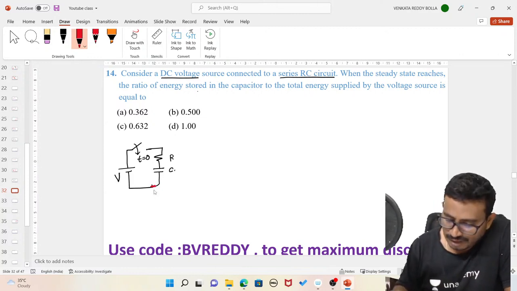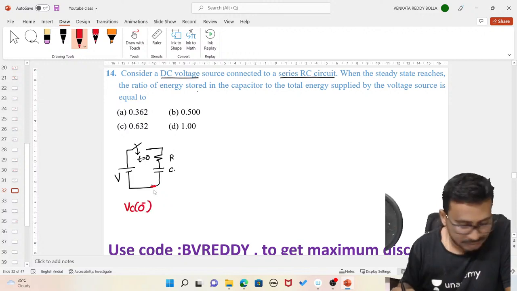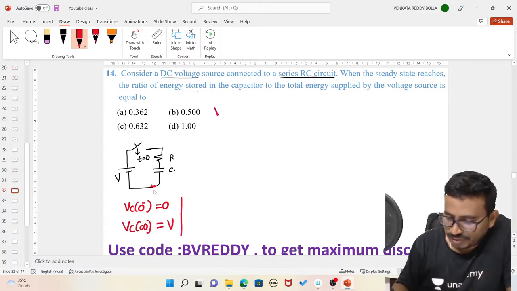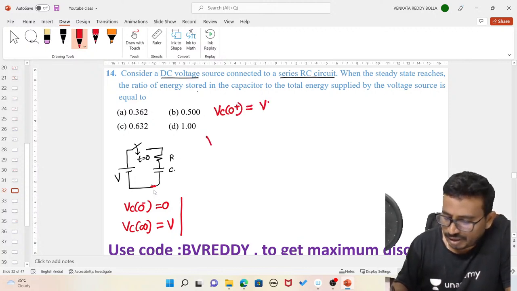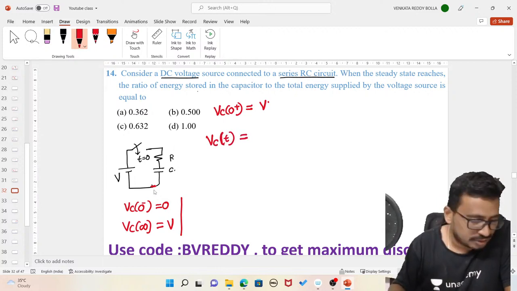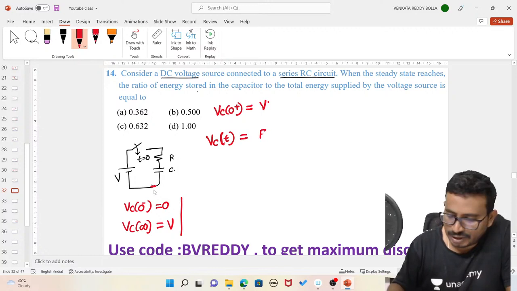Now I can say here, initially VC of 0 minus is equal to 0, and VC of infinity is equal to V. As we know, VC of 0 plus is the same as VC of 0 minus. Now, do all of you remember our third song? I hope all of you remember our third song, which is the final value. Do you remember the third song?